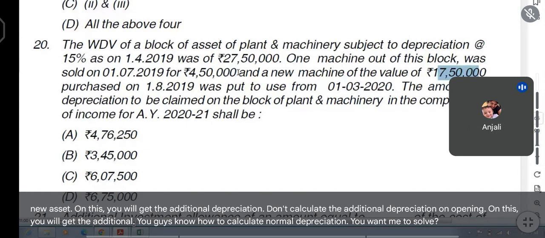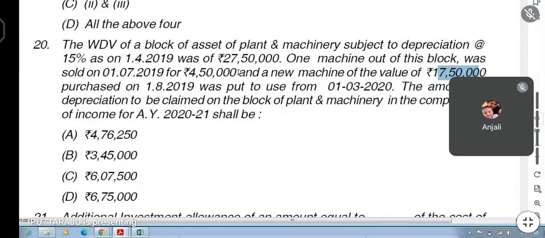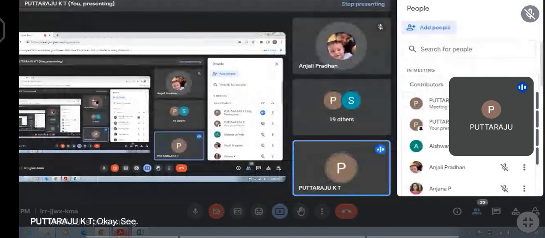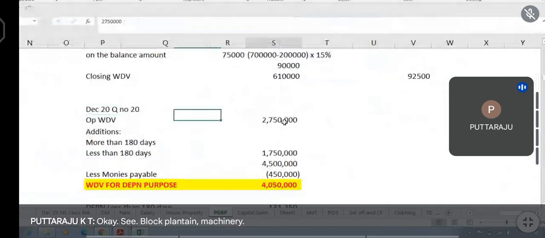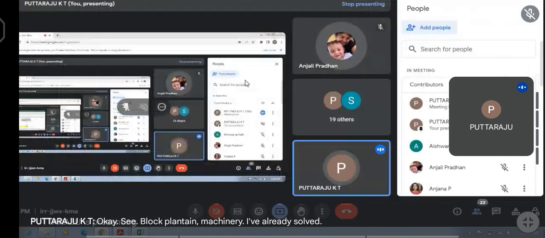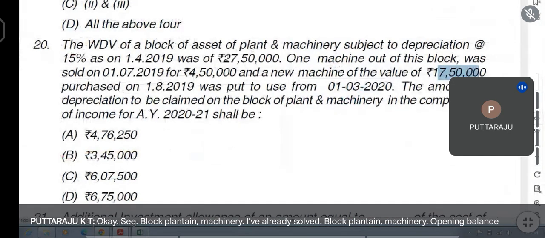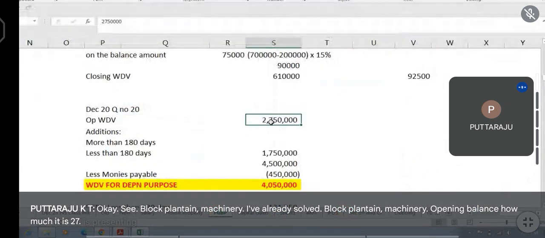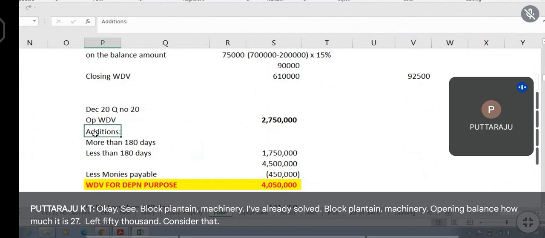Yes, sir. Okay. See, block, plant and machinery. I've already solved block, plant and machinery. Opening balance, how much is it? 27,50,000. Consider that. Additions.